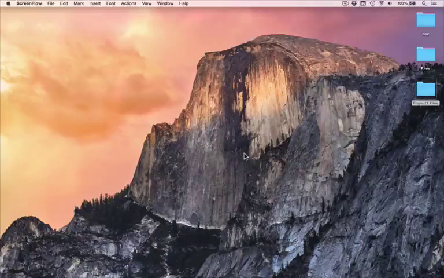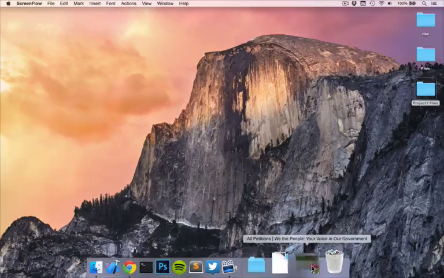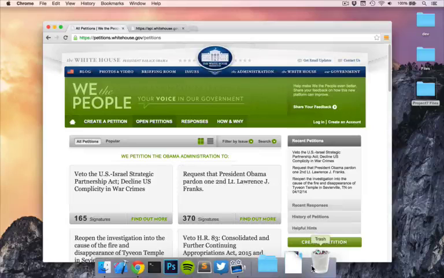So our project is to build an app to parse this information. This is We the People. This is not, by the way, a political statement. I don't really care which way you vote, if you're American or not. I am not, by the way. I have no say in any of this stuff. I really don't care what's in here. This is not a political statement.